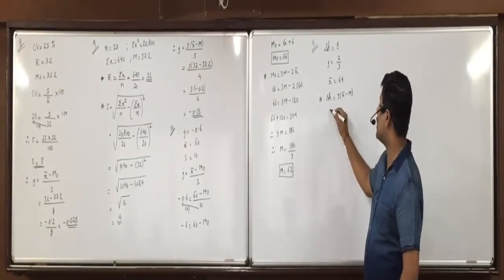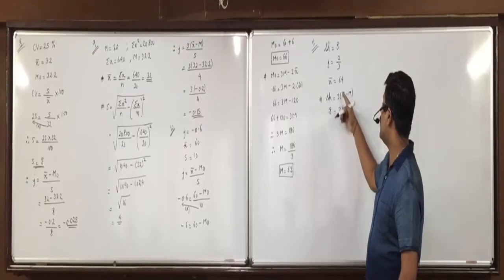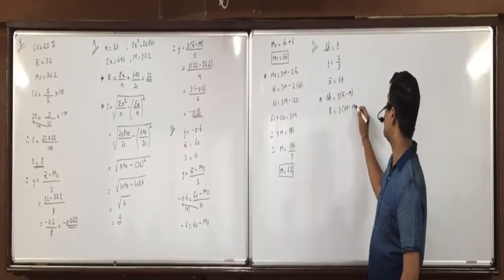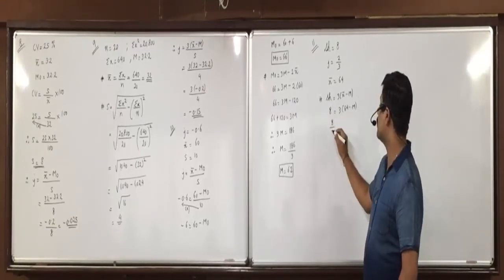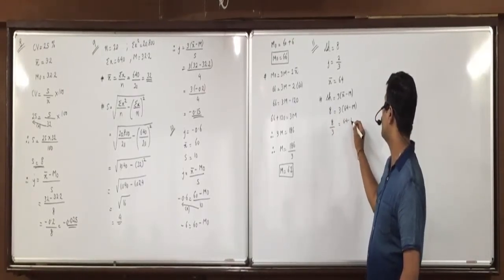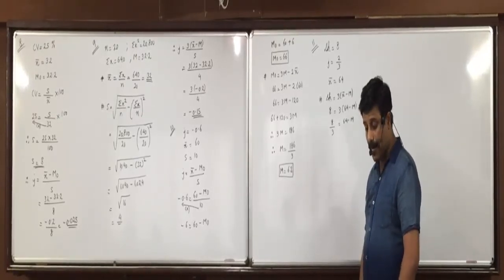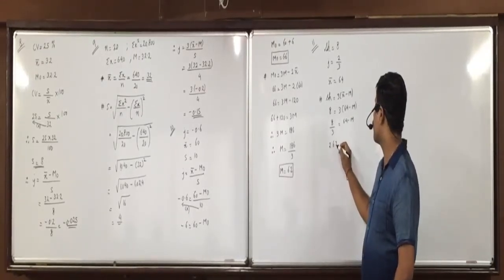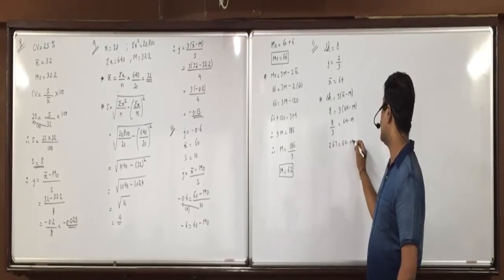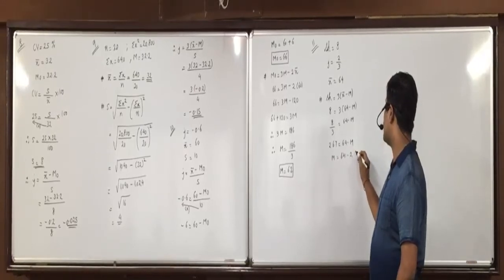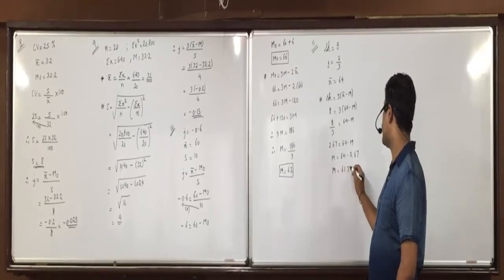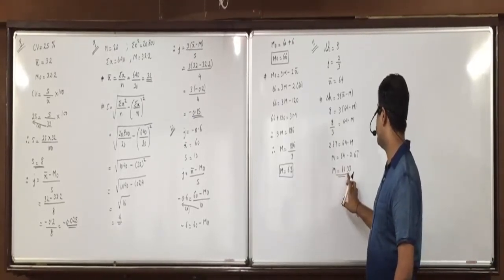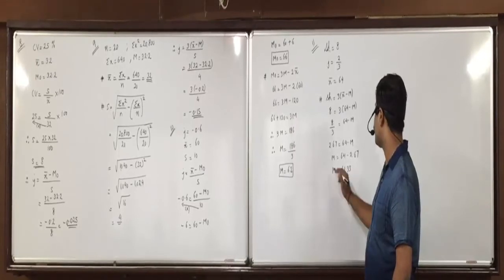What will we write in place of Sk? 8. 3 into X bar 64 minus median. Okay, 3 on the left side will get divided. 8 divided by 3 is 2.67. Minus M on the left side will become plus. 2.67 on the right side will become minus. So 61.33. Your median is asked, that is okay.